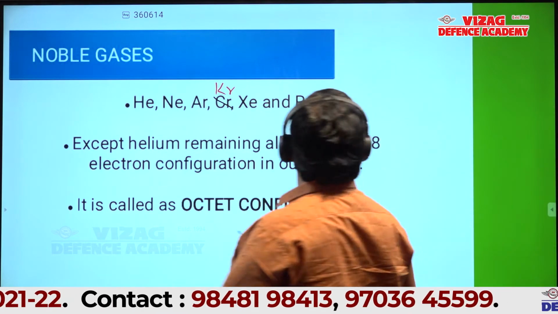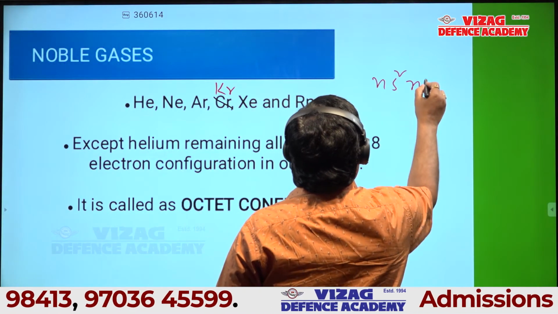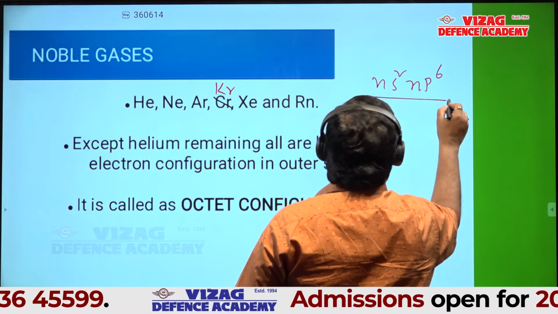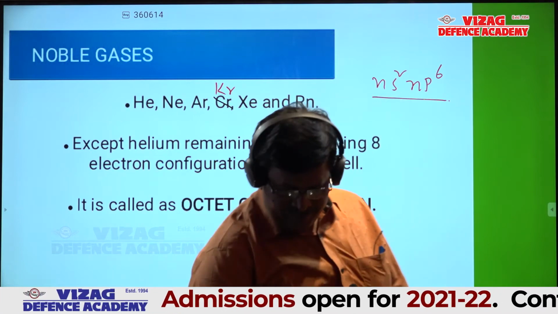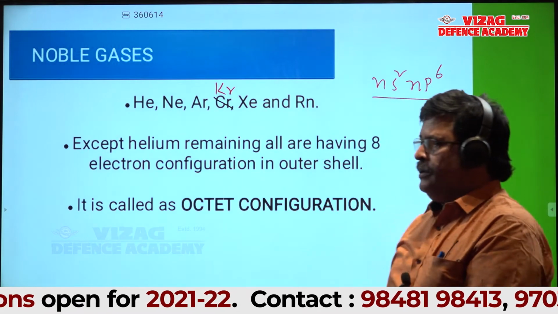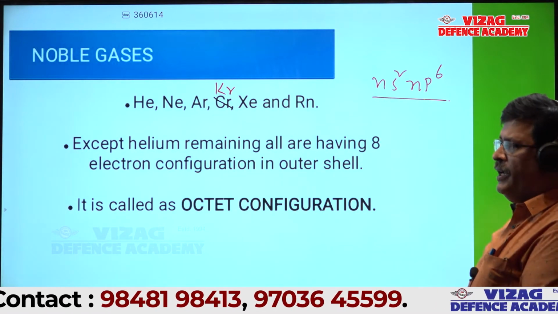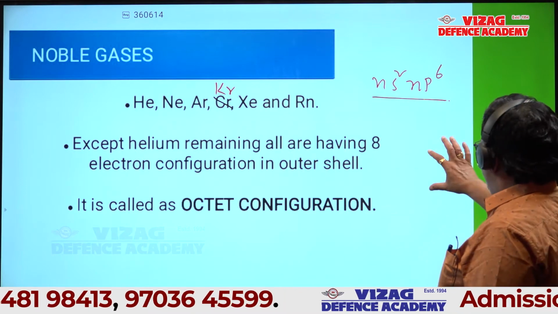Except helium, the general outer electronic configuration. Note this clearly, students.